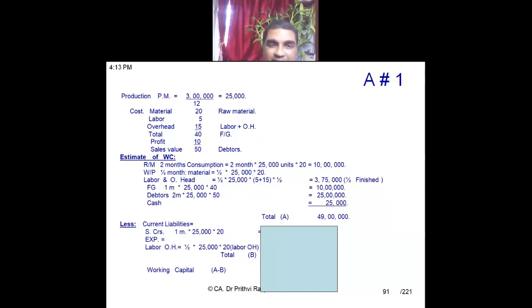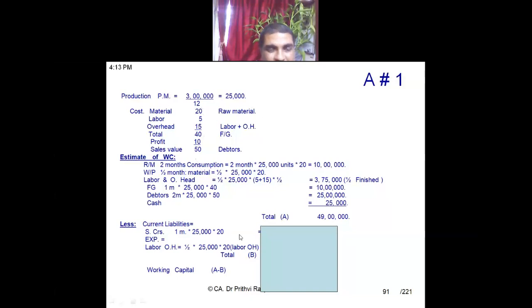You need to understand the fundamentals. The only catch in this question is that in WIP, labor and overhead cost is half incurred for 15 days, that is for half a month, and that too half incurred. So this half has to be multiplied twice. Now coming to current liabilities. Sundry creditors is for 1 month into 25,000, and creditors are for material. So at the rate of 20. Raw materials, we purchase raw materials on credit, so at 20.